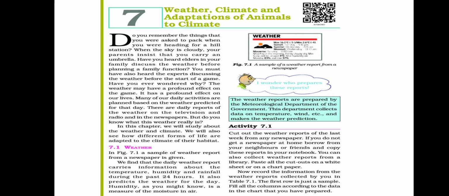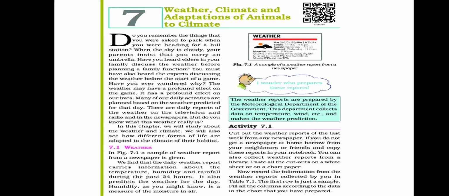Humidity, as you might know, is a measure of the moisture in the air. So humidity changes. During summer the humidity is very low. If you put your clothes out, the water vapor content in the air is very low. Because of that, what happens? Your clothes dry very fast. During winters, what happens? The humidity, meaning the water vapor in the air, is high. So your clothes will take a long time to dry.